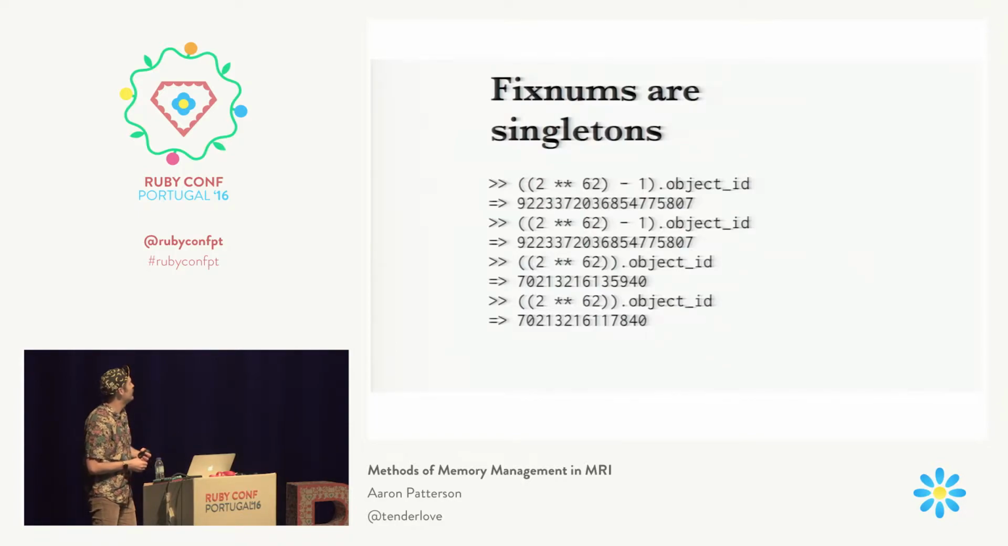And if we turn it into a bignum, we do 2 to the 62 and we check the object ID, you'll see that's actually a small number. And if we do it again, you'll see it's a smaller number, but a different number the second time we do it. And this is because we're actually allocating those bignums. Those bignums get allocated onto the heap, where those fixnums did not need to be allocated. This technique is called tagged pointers.